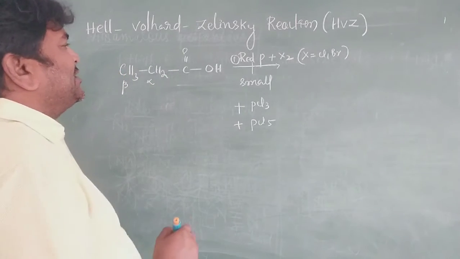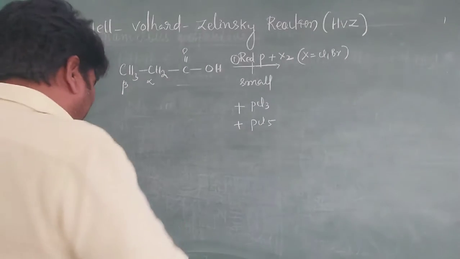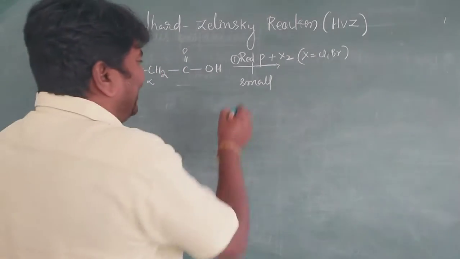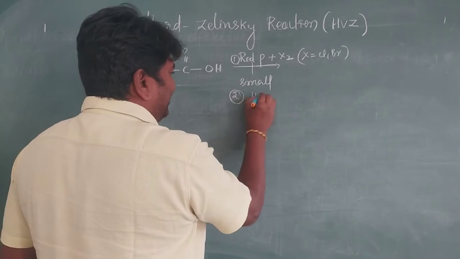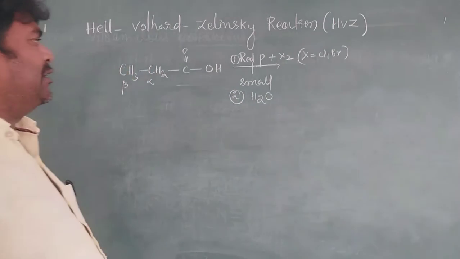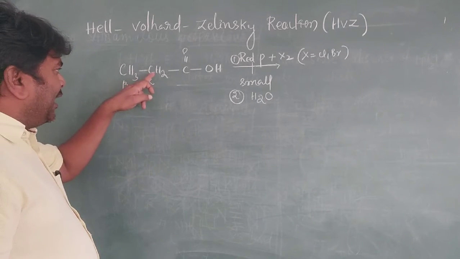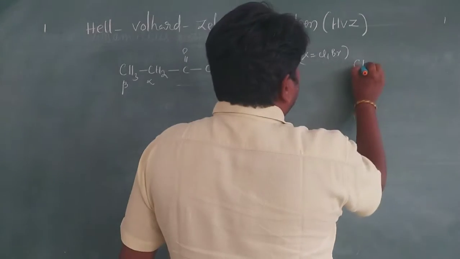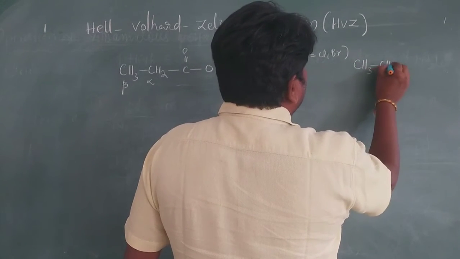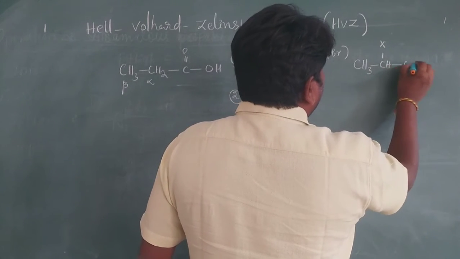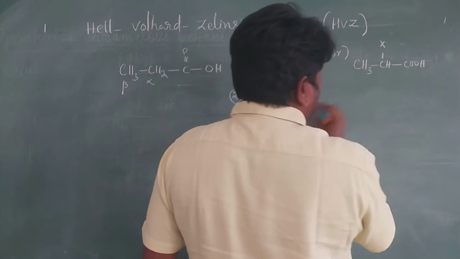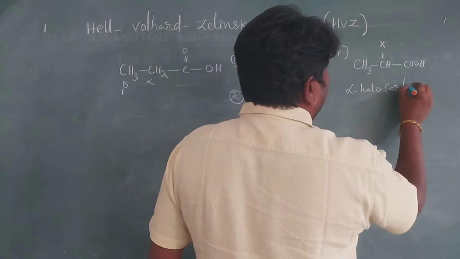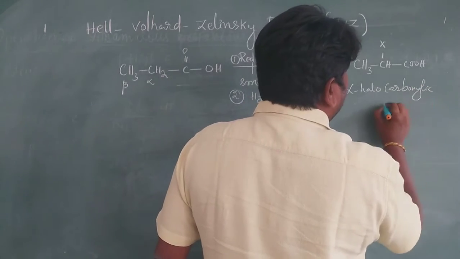Now it is very simple. According to PUC, no need for this one. The second step is hydrolysis, with H2O. On hydrolysis, one alpha hydrogen is replaced by halogen, giving CH3, CH, halogen, COOH, which is an alpha halo carboxylic acid.